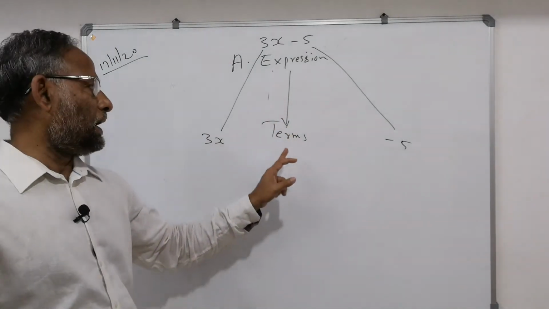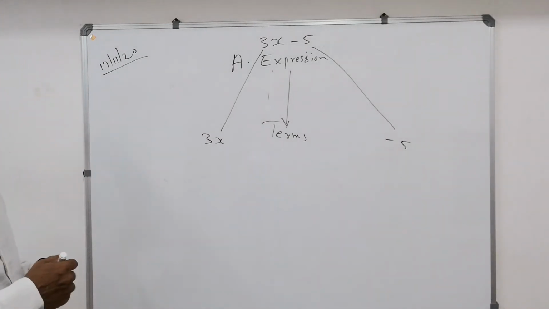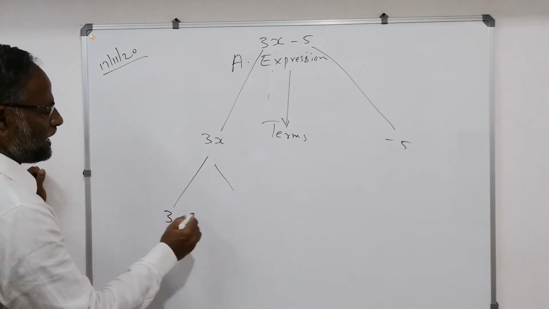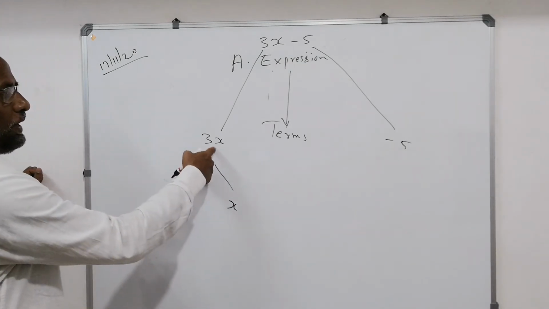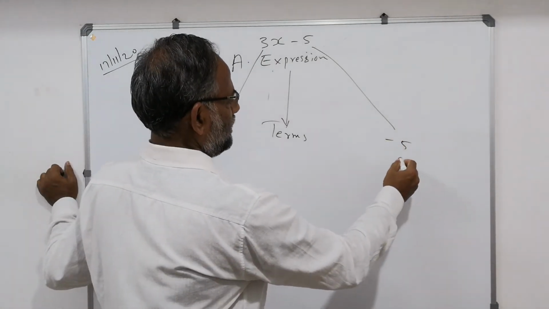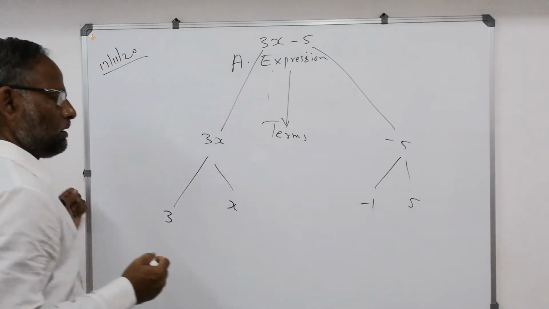Now listen, terms are formed by factors: 3 into x, 3 and x, and minus 1 into 5.